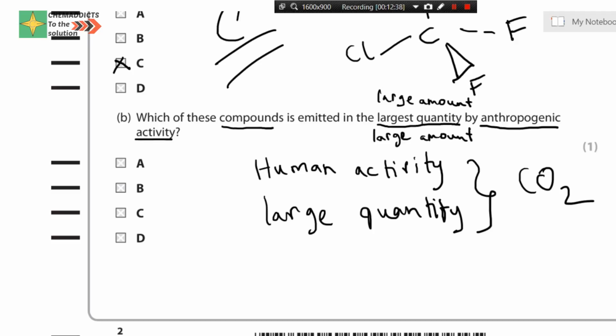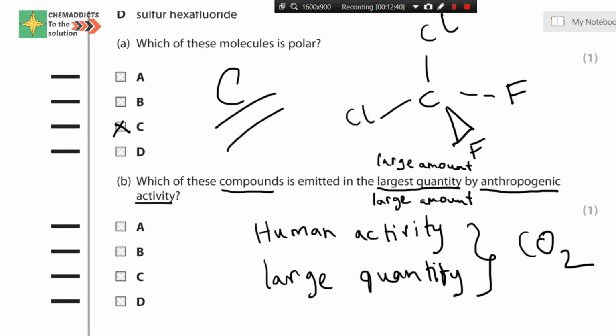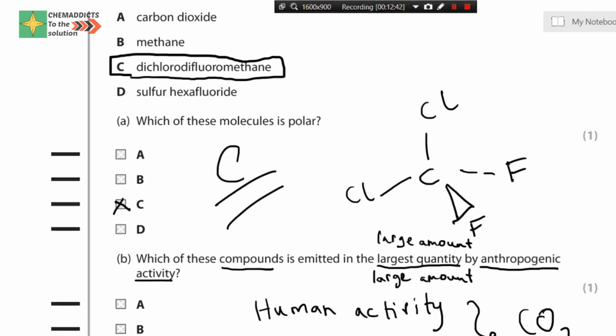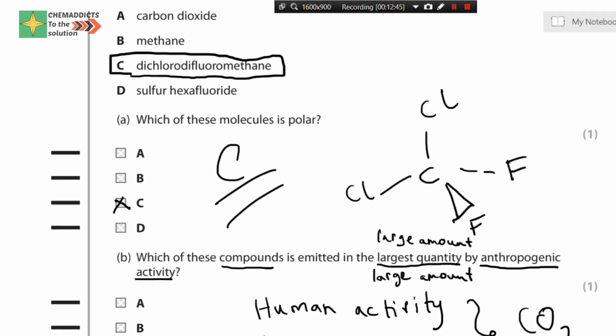So let us have a look at which should be the answer. Yeah, carbon dioxide. The option of carbon dioxide is A. Since the option of carbon dioxide is A, the answer should be A. Okay fellas, that's the solution to this problem.